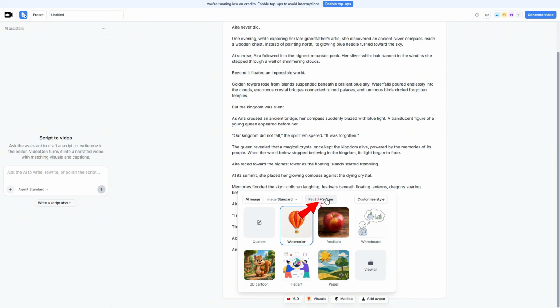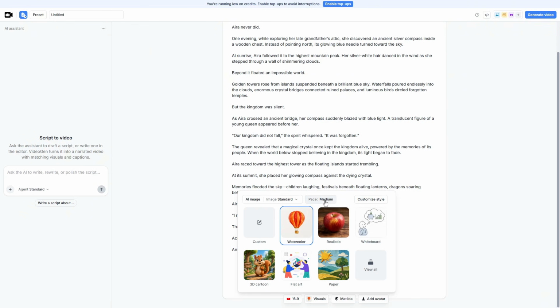Then we have pace. This setting controls how frequently the visuals change throughout the video. A faster pace will result in more frequent visual changes, while a slower pace will keep each image on screen for longer. You can adjust this depending on the pacing of your story.